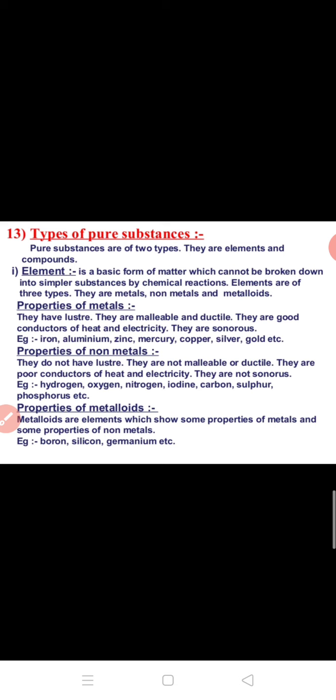You must have knowledge about all these terms because in class 8 you already had studied about the properties of metals, non-metals and metalloids. Metalloids are elements which show some properties of metals and some properties of non-metals. For example, boron, silicon, germanium, etc.